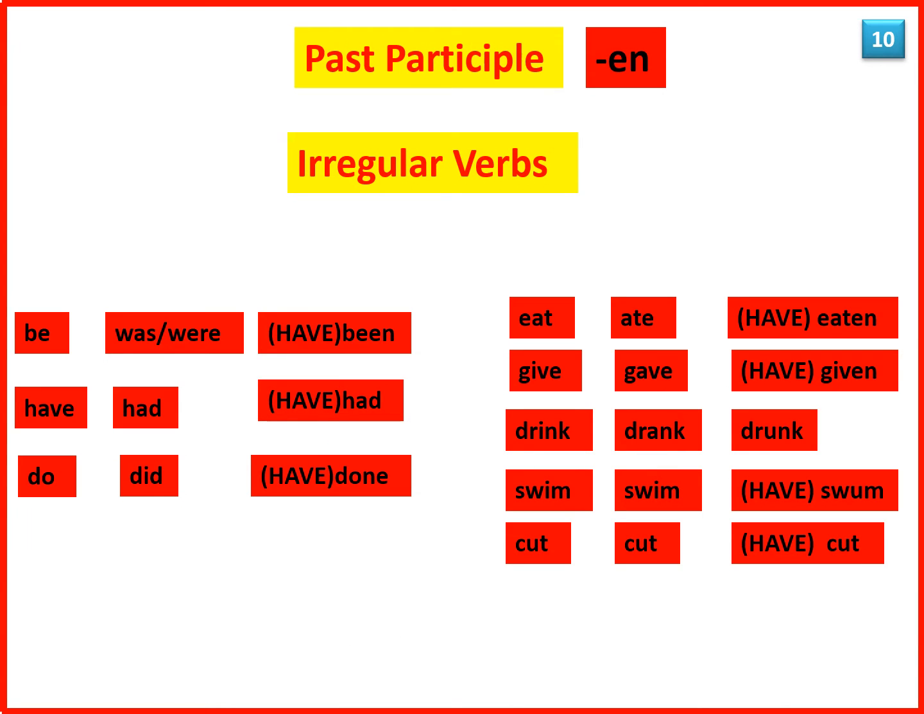Now we come to the irregular verbs, which do not follow any rule while forming the past tense. There are a few verbs in which you form the past participle by adding en to the verb. Be, been. Eat, eaten. Give, given. There are some other irregular verbs in which you form the past participle by changing the verb in another way. Drink, drunk. Swim, swum. Some verbs remain the same, as in cut, cut.